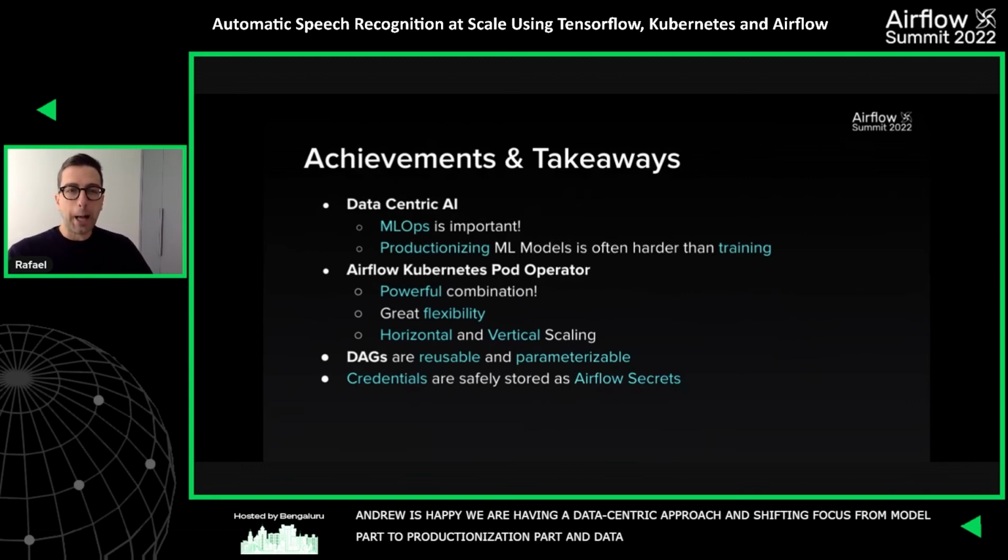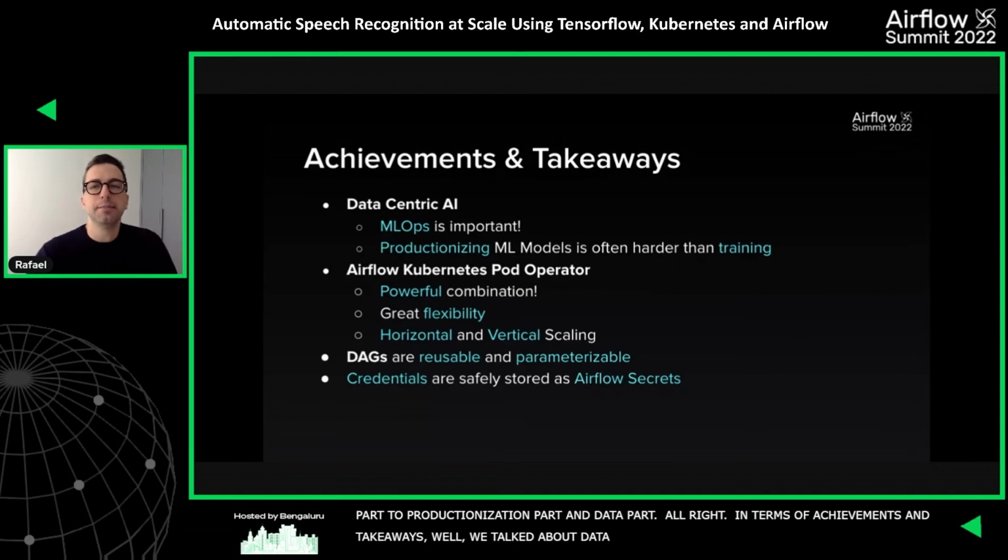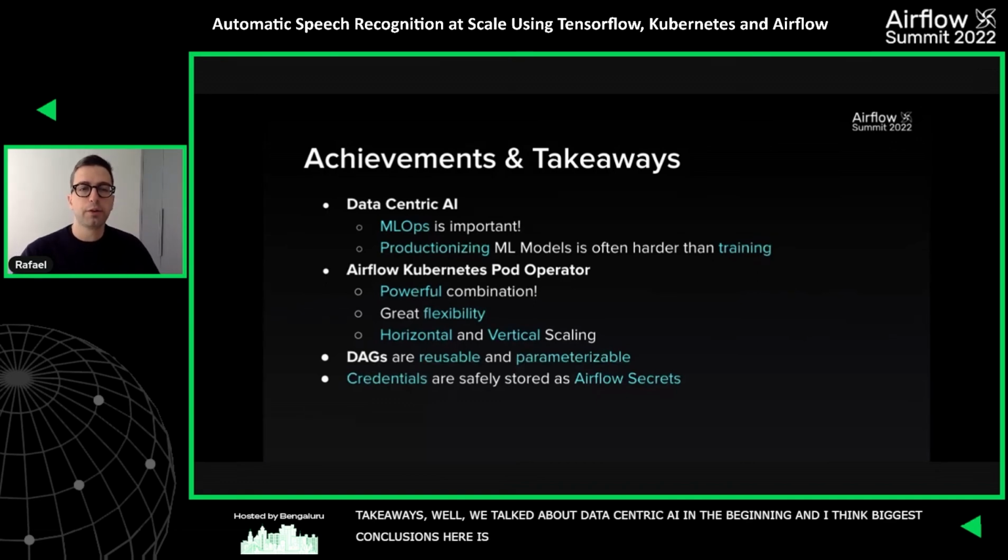All right. In terms of achievements and takeaways, we talked about data-centric AI in the beginning, and I think the biggest conclusion here is that MLOps is quite important. I think we're reaching an era where the model training and the complexity in the code is already kind of a solved problem.